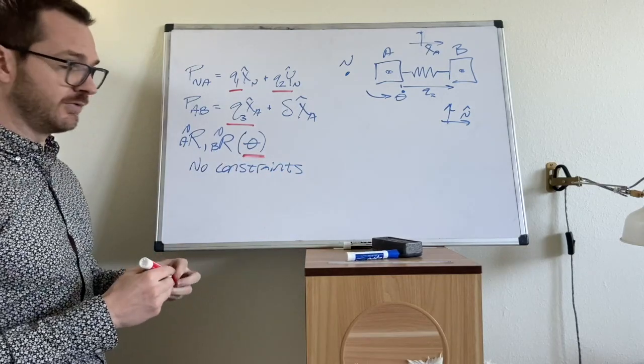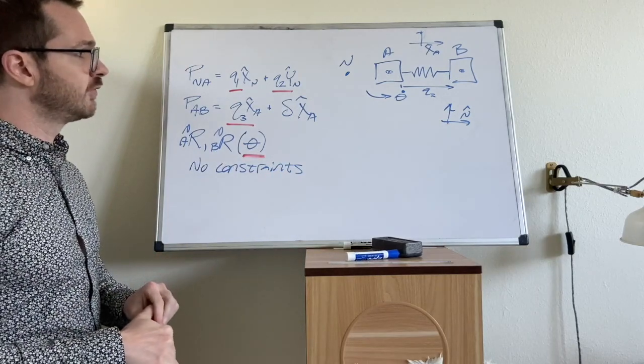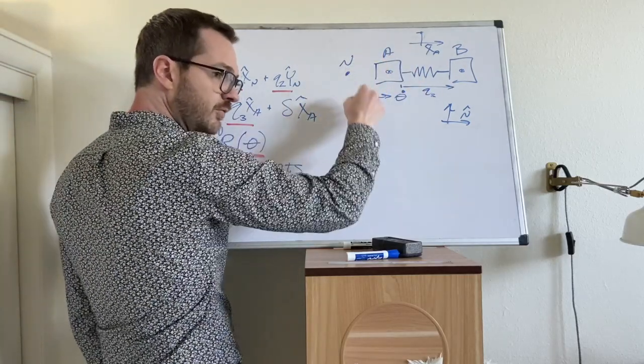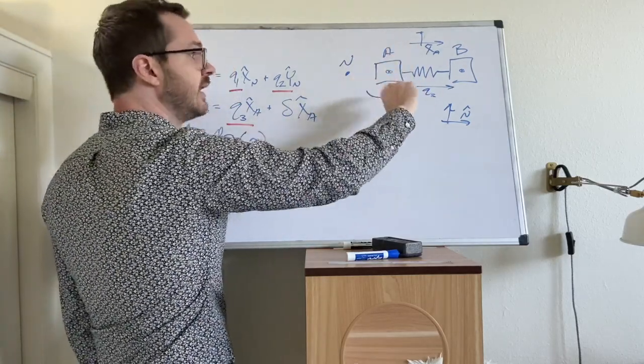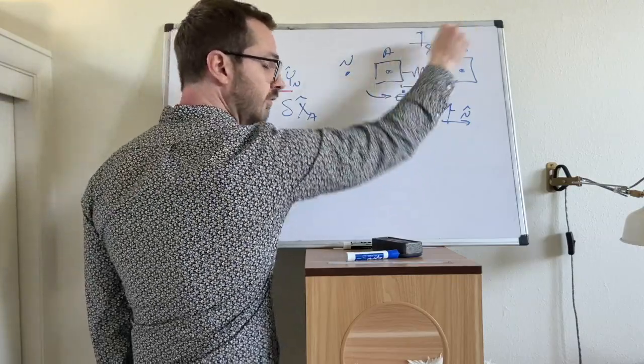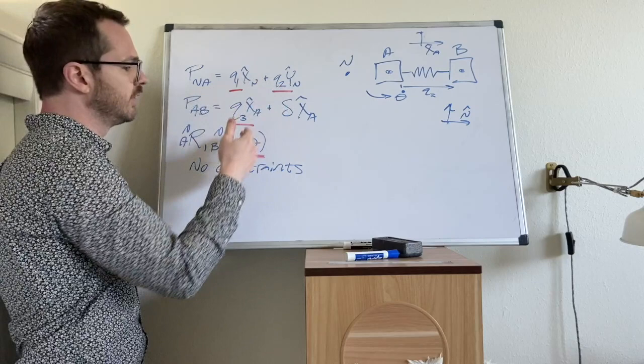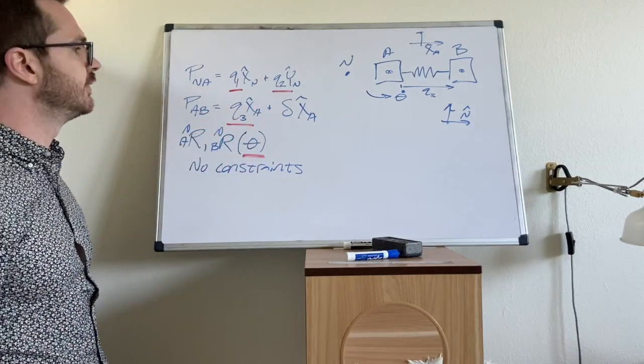So this problem is going to have 4 degrees of freedom. Body A can move in 2 dimensions, it can spin, and then block B is going to be in line with A. It's just going to be a translating distance. So in total, we will have 4 degrees of freedom.